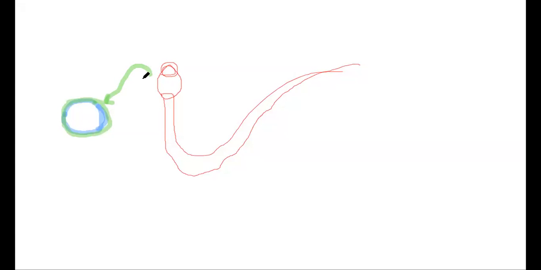But for now, just try to understand. Ovum has hyaluronic acid, sperm has hyaluronidase, and that's why the hyaluronidase will break down the hyaluronic acid, which will make the space for the sperm's entry into the ovum, and that's how it is carried out. Okay, that's how the reproduction happens. So I hope you understood.